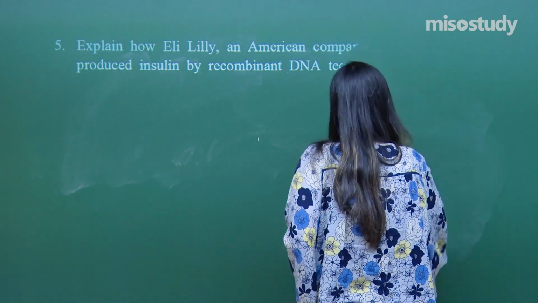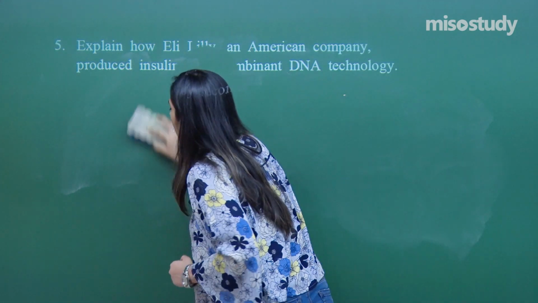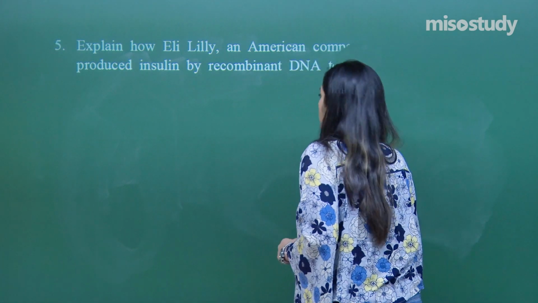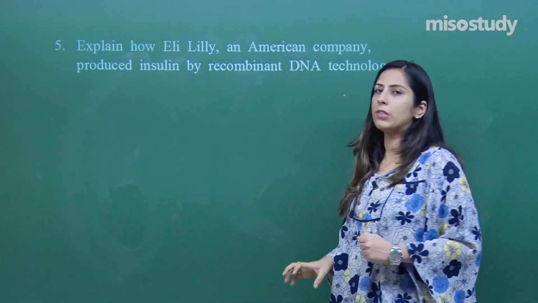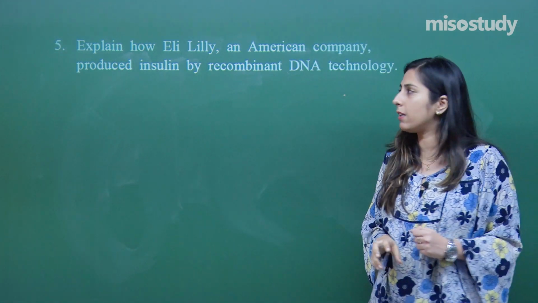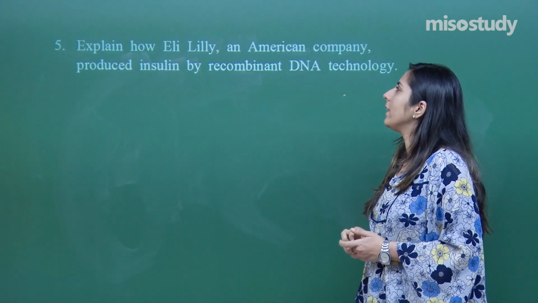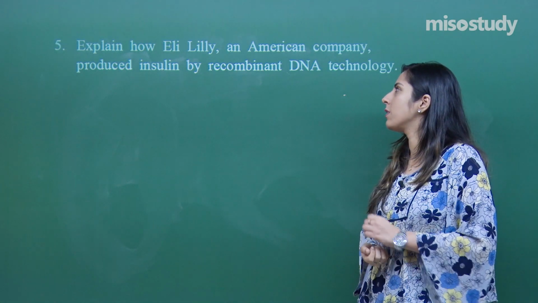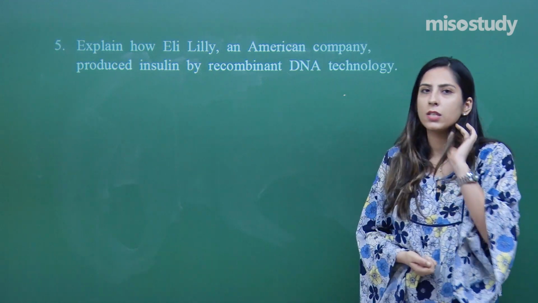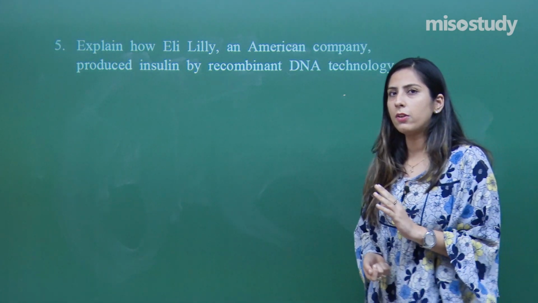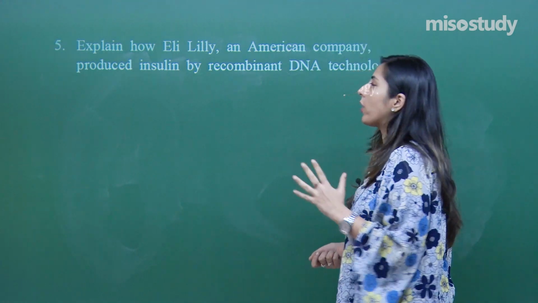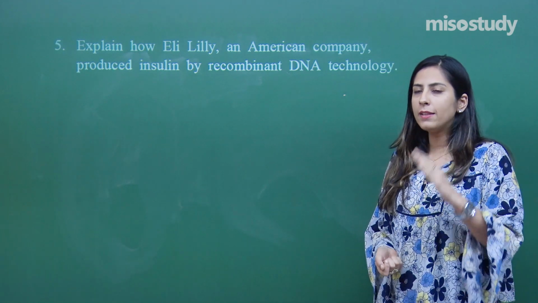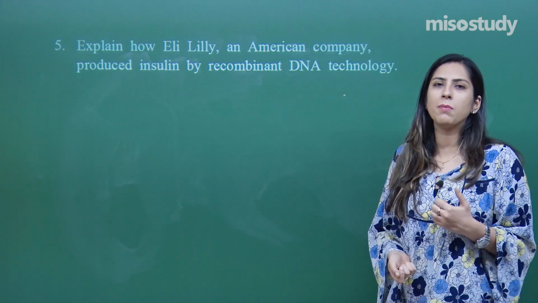Question number 5 is also a 2 mark question. So, this cannot be only a definition, you have to answer in a bit of detail. Explain how Eli Lilly, an American company, produced insulin by recombinant DNA technology. Recombinant DNA technology is that technology in which a foreign gene is inserted, and in the sessions we have discussed the same in detail.